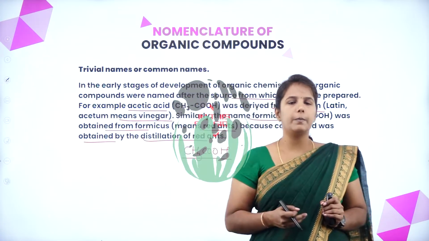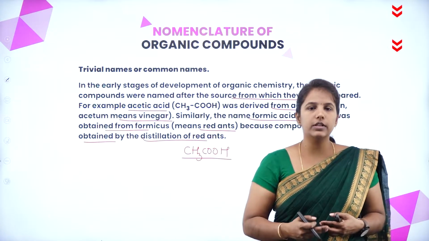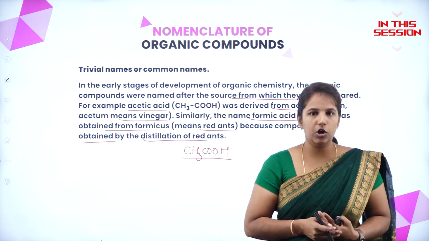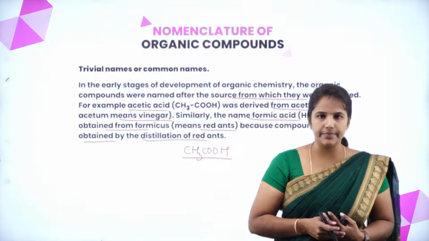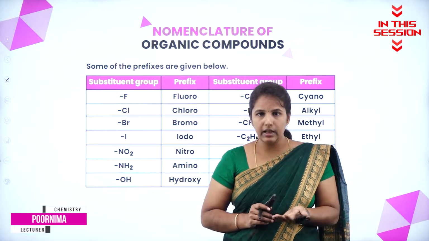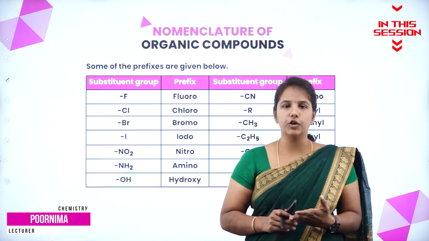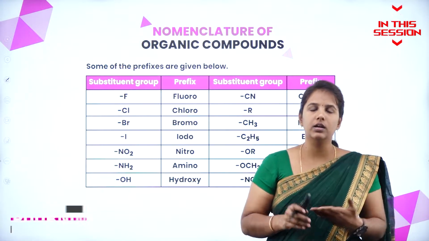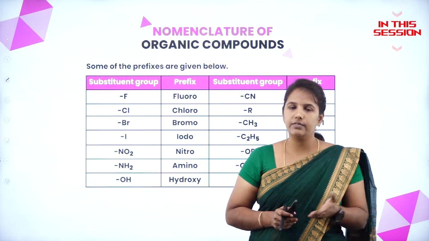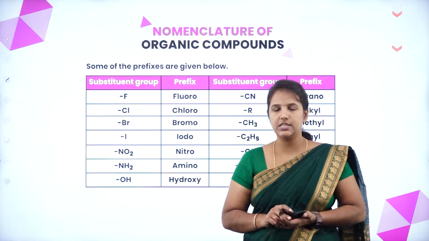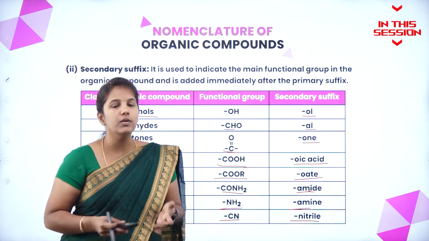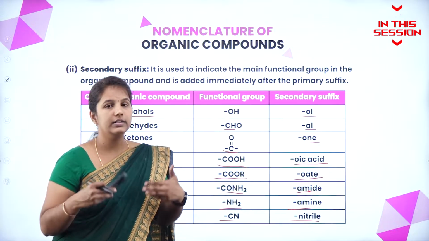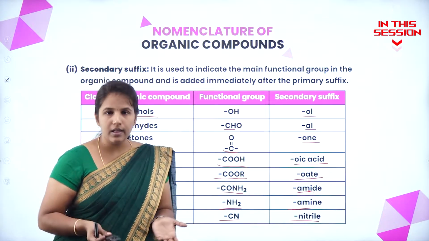The source of their preparations, they come to know that this is a name that we can easily give, and such names we call it as what? Common name. If a substituent group is there, we have to give a name for that. Such a word which comes before the given compound, that we call it as what? Prefixes. Different kinds of functional groups can also be present in a given carbon chain, and thereby the namings will be different.